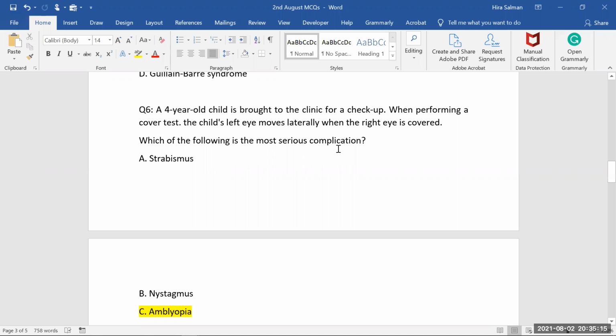If they are asking for the most serious complication, they are not asking you what the diagnosis is. If they are asking what the diagnosis is, go for strabismus, because this whole set of symptoms shows the baby has strabismus. But if they are asking which of the following is the most serious complication, the serious complication of strabismus is amblyopia.